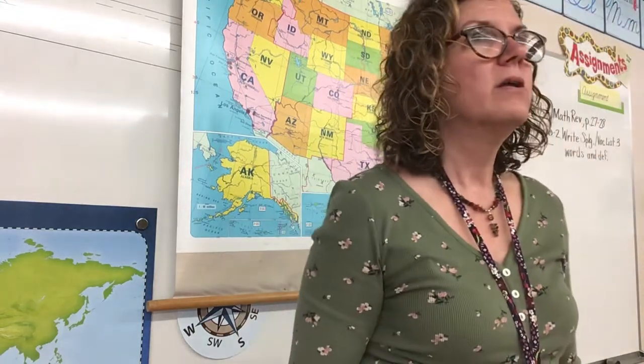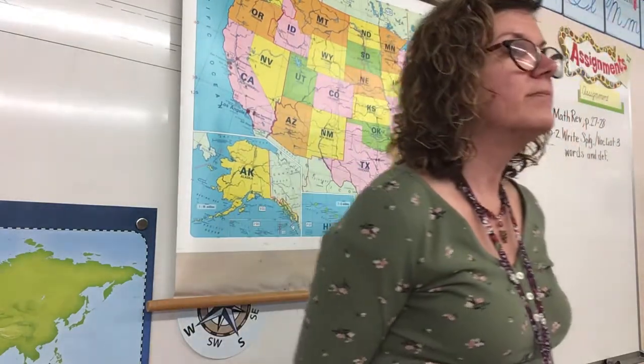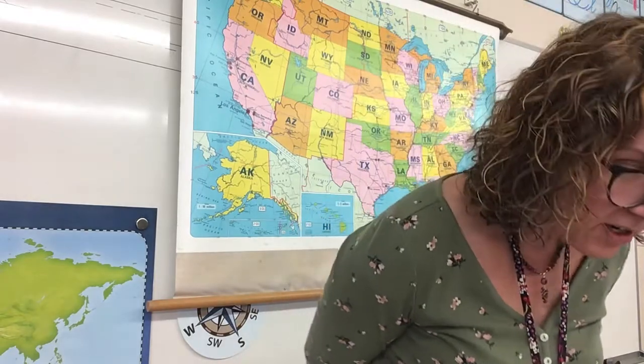Why did the separatists want to leave Holland? Alice? Because their children was starting to speak Dutch. Yeah, and they were forgetting what? To speak English. And the English ways. The English ways. They were forgetting the English ways. Whom did the Pilgrims choose to be their military leader? Miles Standish. Miles Standish. Very good.